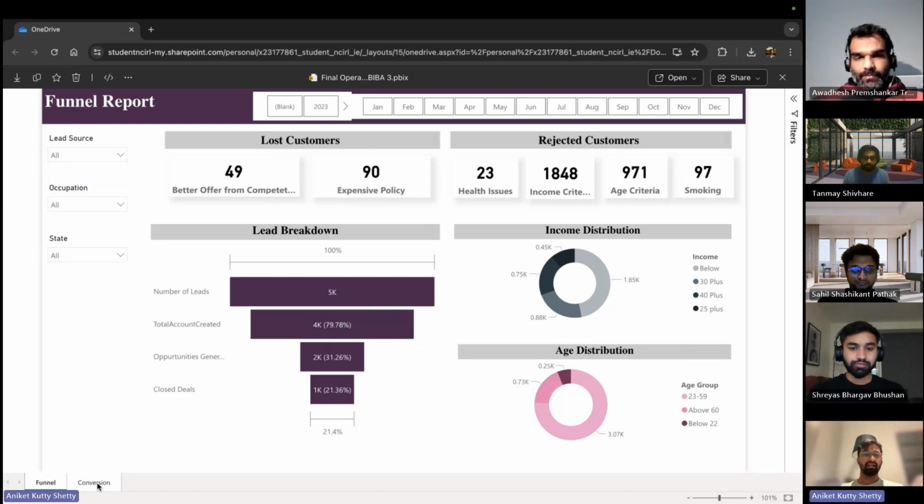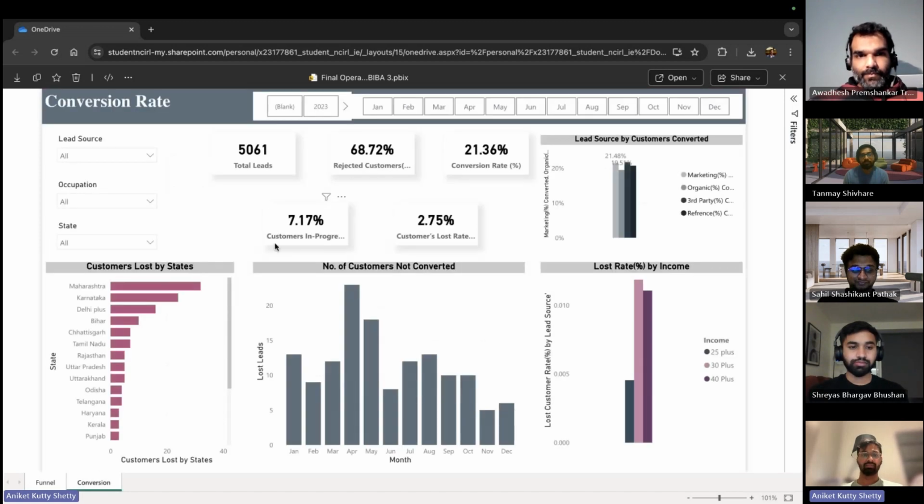All right. Let me come to the conversion rate dashboard, which will explain the overall conversion rate. So out of 5K leads, we converted around 21% of customers successfully. So this is a good percent actually. And let us see the conversion rate as per the top lead source.